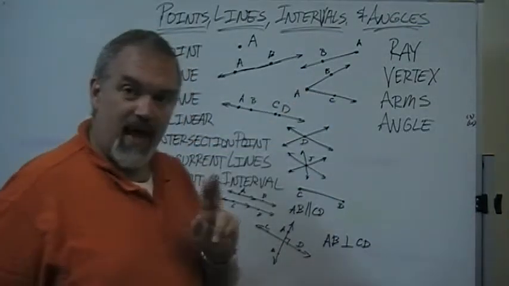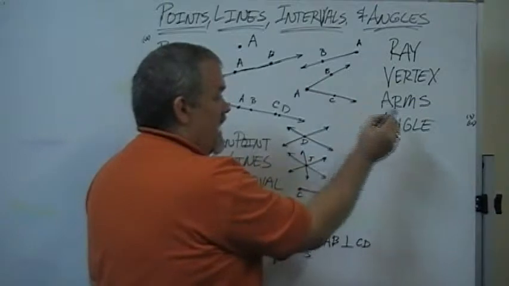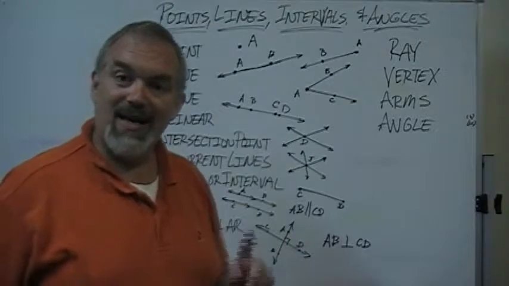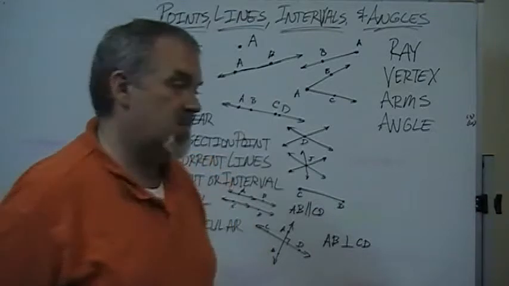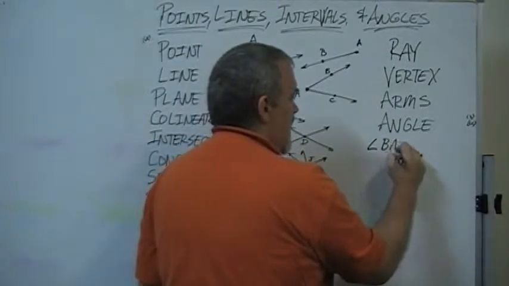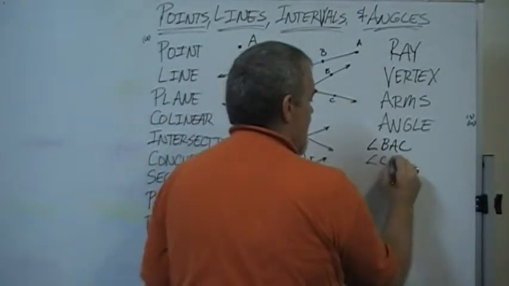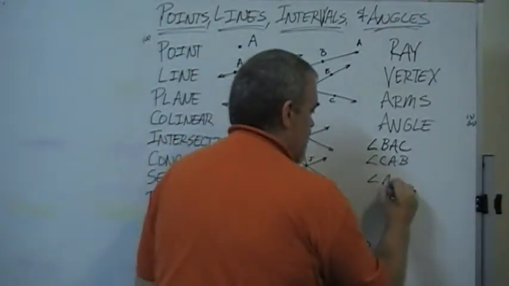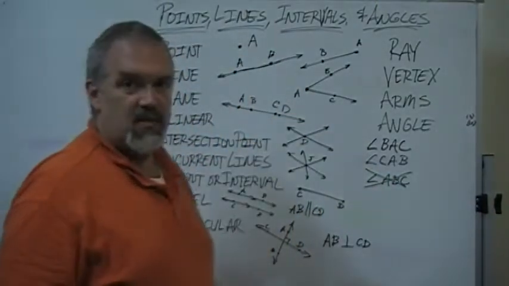Now, two things about that angle in terms of the notation that we talk about. The first is that we name the angle with the three capital letters. It is important, the vertex must be in the middle when we do that. The vertex must be in the middle. So for example, if we wanted to name this angle, we would say angle BAC. We could also use, in this case, angle CAB. Notice that the A is in the middle of both of those. This, angle ABC, would not be acceptable because A has to be in the middle.